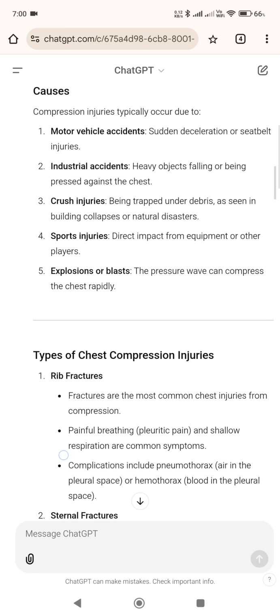Types of chest compression injuries. 1. Rib fractures. Fractures are the most common chest injuries from compression. Painful breathing, pleuritic pain, and shallow respiration are common symptoms. Complications include pneumothorax, air in the pleural space, or hemothorax, blood in the pleural space. 2. Sternal fractures, typically caused by direct anterior chest compression, often associated with heart or lung contusions. Patients may experience localized pain, swelling, and difficulty breathing.